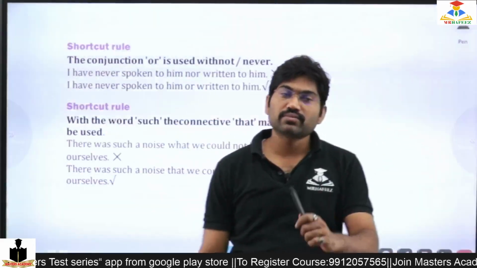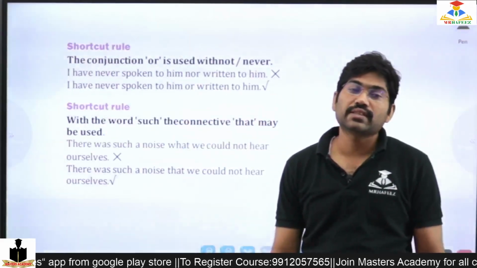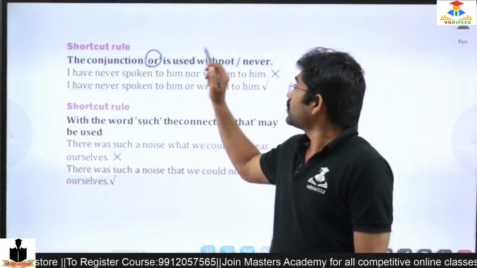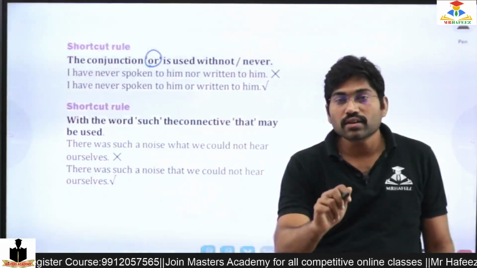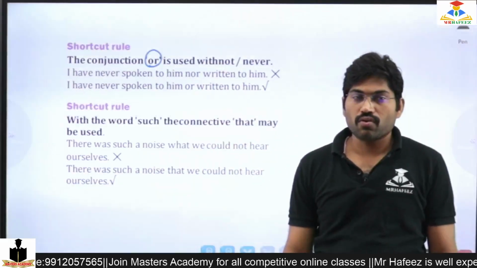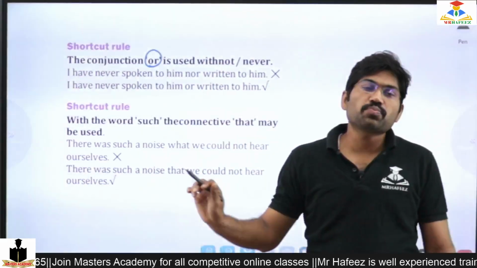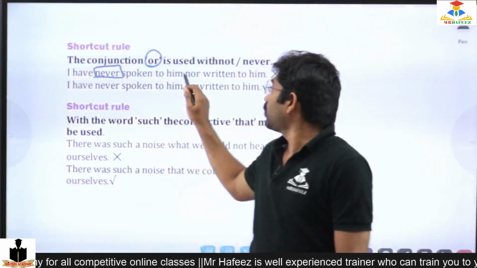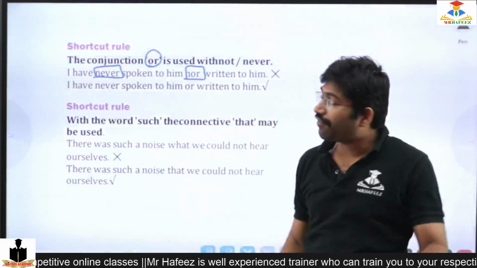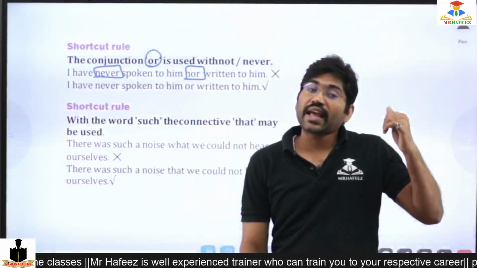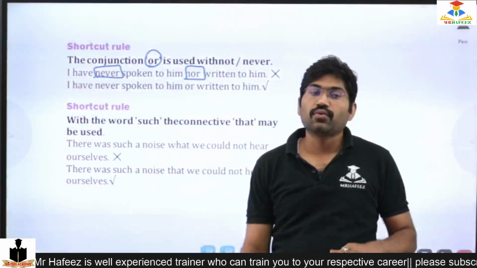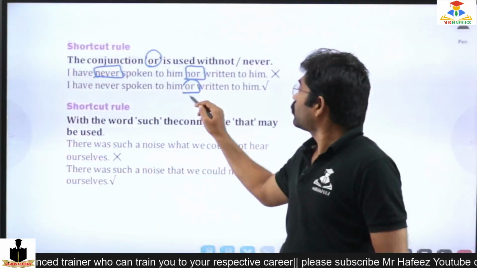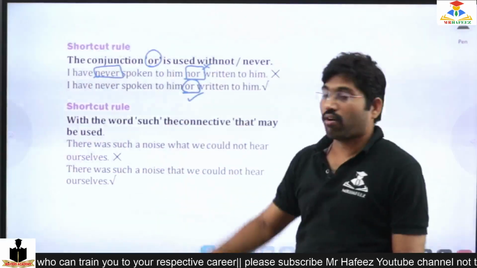Okay, now we will see the next rule. The conjunction or is used with not or never. So "I have never spoken to him, nor" is wrong. When we are using neither, nor should be there. When we are using never, or should be there. So or is right, nor is wrong.